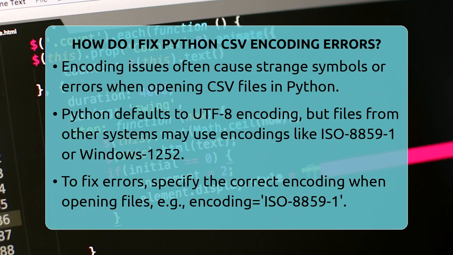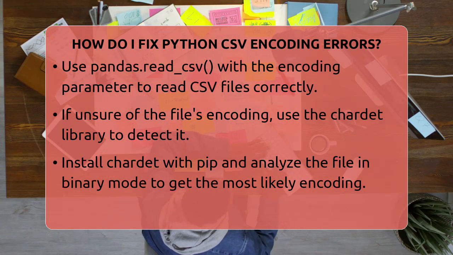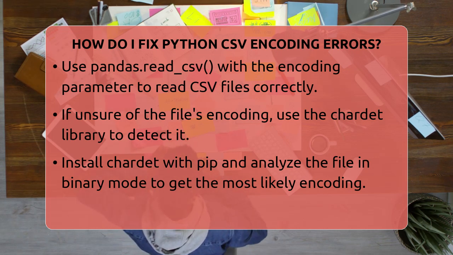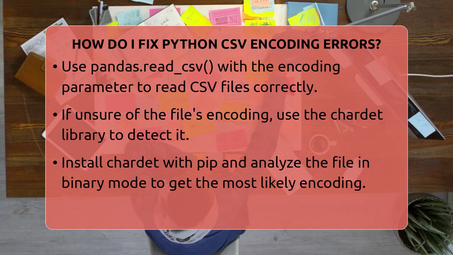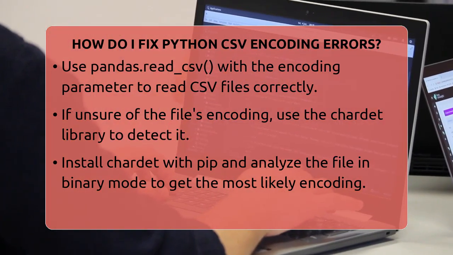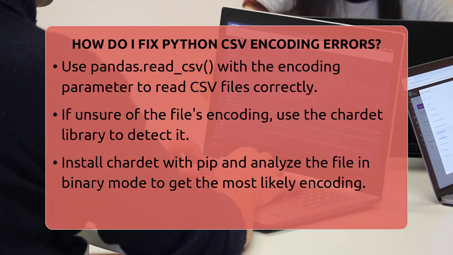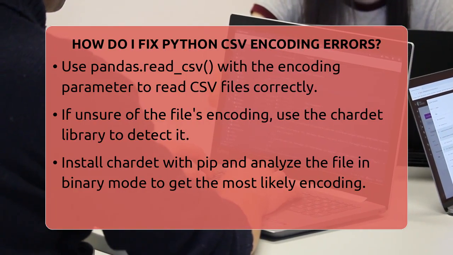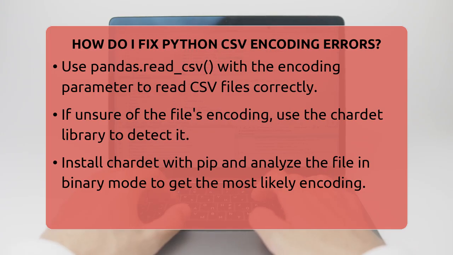To fix this, the first step is to specify the correct encoding when opening the file. For example, if your CSV was created on a Windows system with Western European characters, try using encoding equals ISO 8859-1 or encoding equals Windows-1252. You can do this with Pandas by adding the encoding parameter. pandas.read_csv, your file.csv, encoding equals ISO 8859-1.